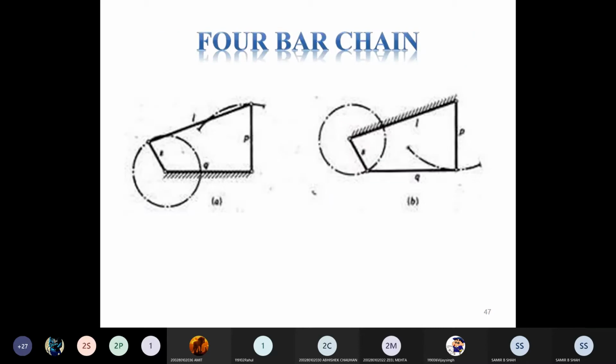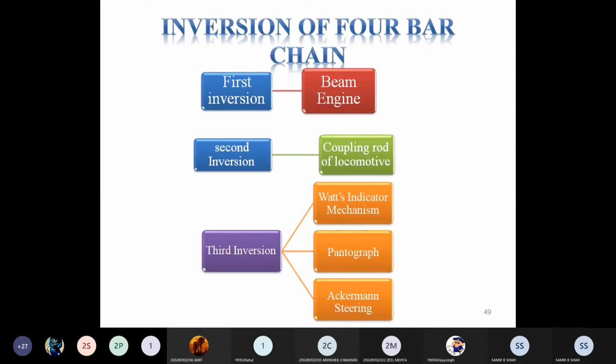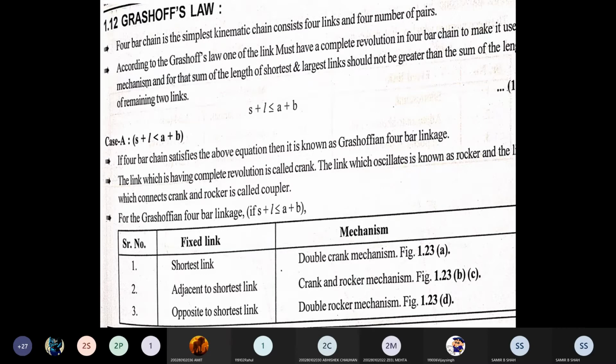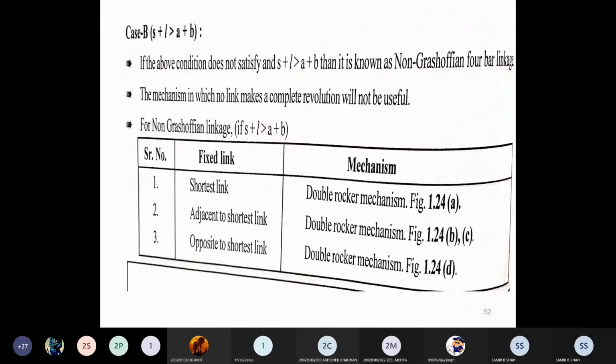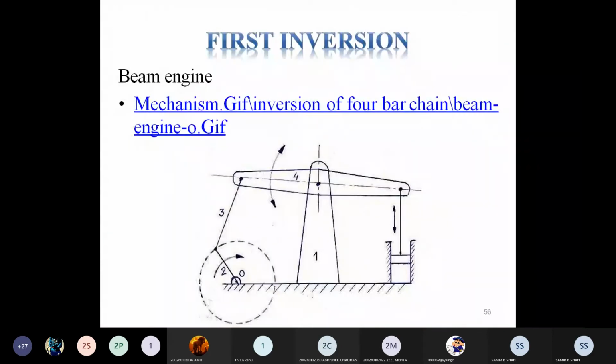Initially we start with the four-bar chain, which may be divided into beam engine, coupled locomotive engine, Watt's indicator mechanism, pantograph, and Ackermann's steering gear mechanism. Based on that, we divided into first, second, and third inversion. Parallelly we talked about Grashof's law, where if the summation of the smallest and largest link is less than or equal to the remaining 2 links, then it fulfills Grashof's law. Based on that, we discussed with proper figures.